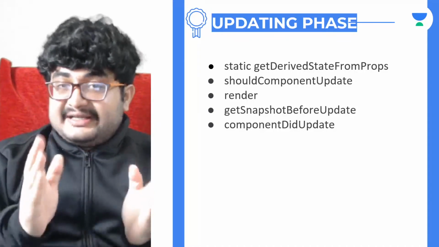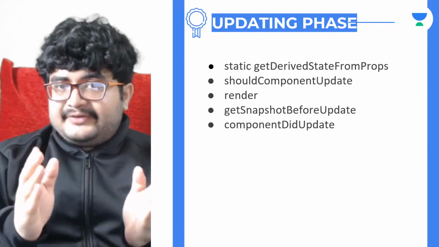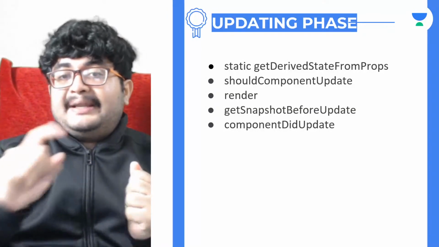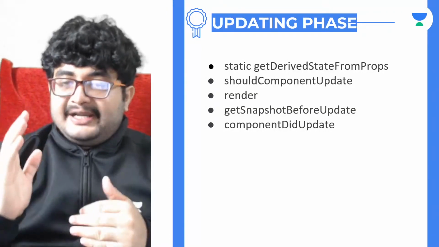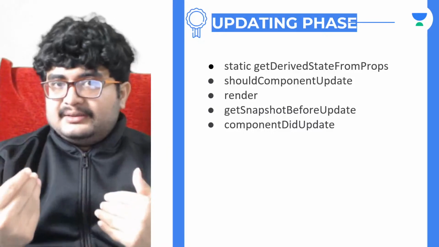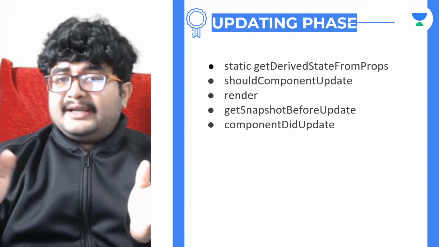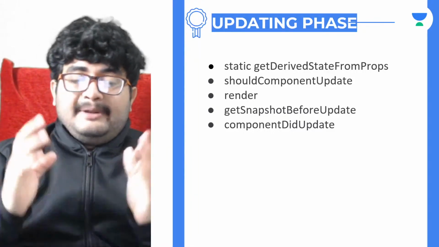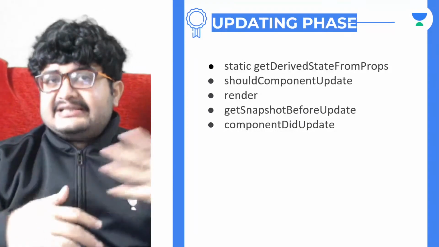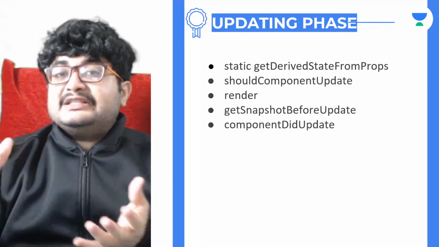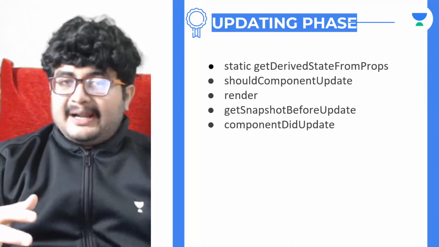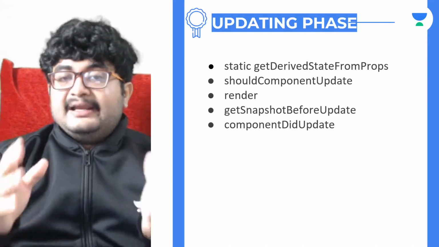Whatever getSnapshotBeforeUpdate returns is passed as an argument to componentDidUpdate. componentDidUpdate can then do something based on whatever is returned from the snapshot. But again, it is very rarely used. It is useful in cases like when you want to preserve the scroll position. Although there are multiple better ways to do these things, you can use this.